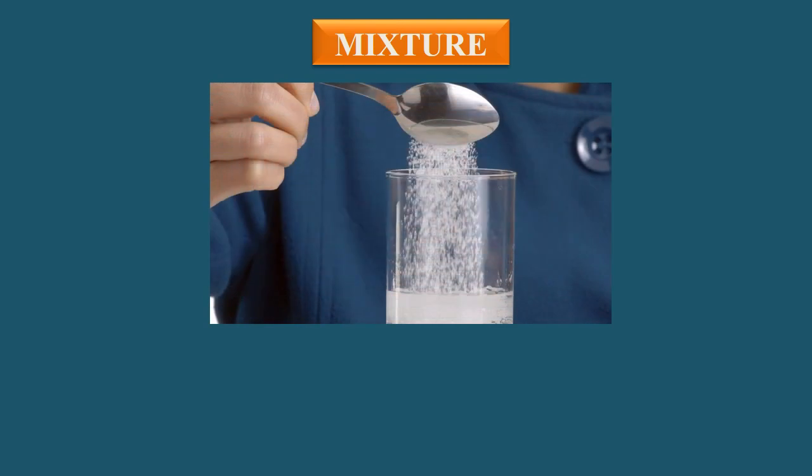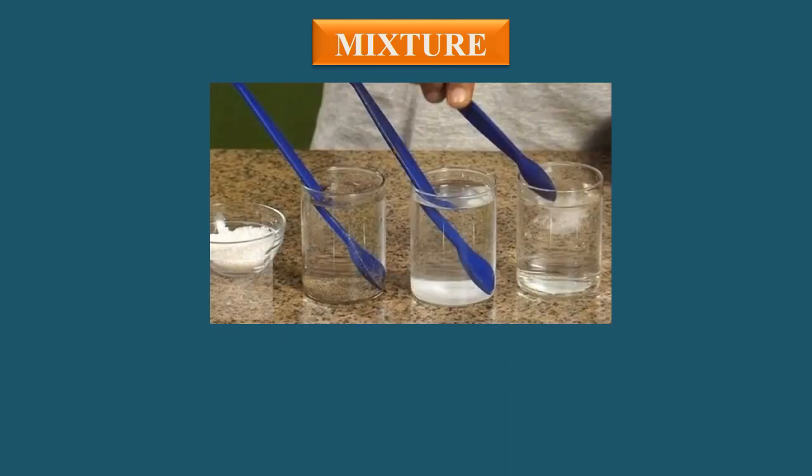Before moving on to the examples of homogeneous and heterogeneous mixes, it is better to understand these terms a little bit. Add a spoonful of table sugar into a glass of water and stir it. At first, you observe that sugar crystals settle down at the bottom. But as you go on stirring, these crystals gradually disappear and sugar molecules spread all around uniformly or equally. We say that sugar has dissolved in water.